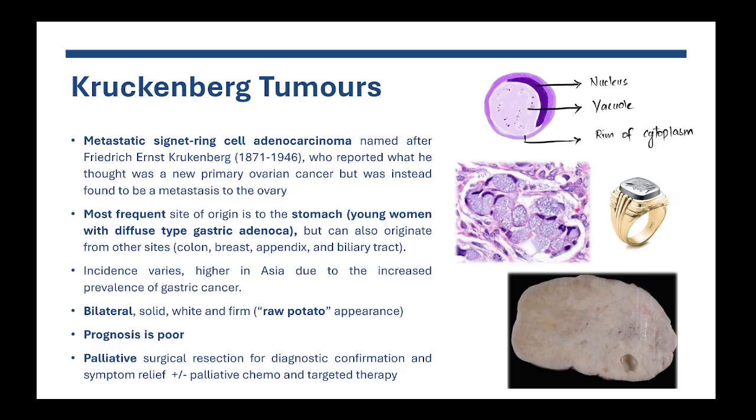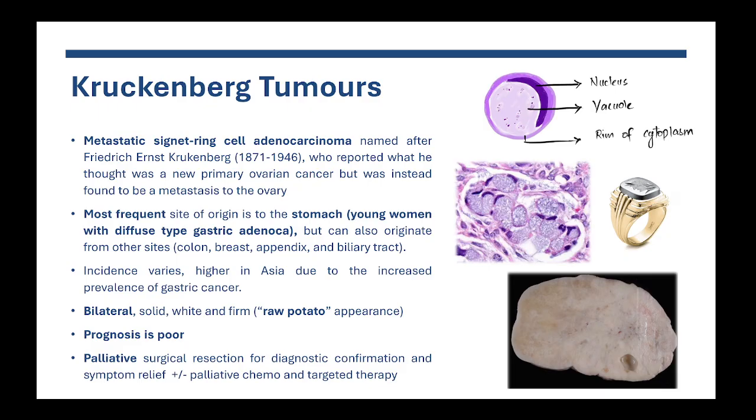The most frequent site of origin is the stomach. Signet ring cell tumors of the stomach, particularly in young women, that give the diffuse type of gastric cancer, will tend to metastasize to the ovary. But it can also be from other sites, for example, the colon, the breast, appendix, biliary tract, and so on.